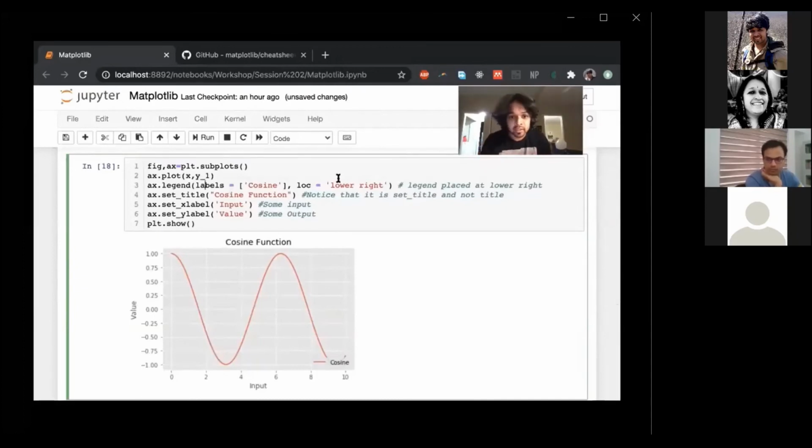So another thing that I want you to do, and you'll do this automatically during your growth as a programmer, as a coder, is to try and guess what certain things mean. So I see a code like this, and I see loc is equal to lower right. Now loc might be location, right? My first guess is location, and lower right is probably the bottom right. And I look at my legend and I see that it's actually in the bottom right. So I conclude that the legend is being placed at the lower right, which is why I've just commented that over there. And remember that loc inside the legend puts it in the lower right.